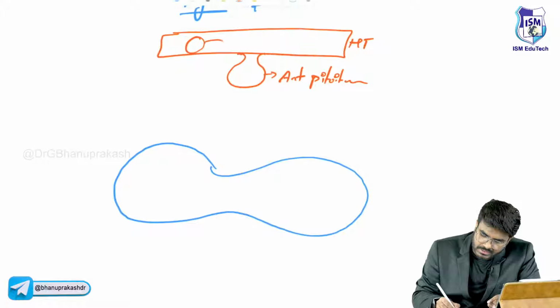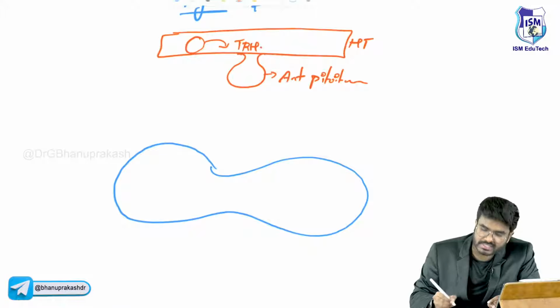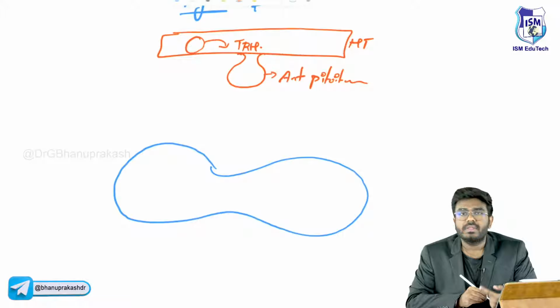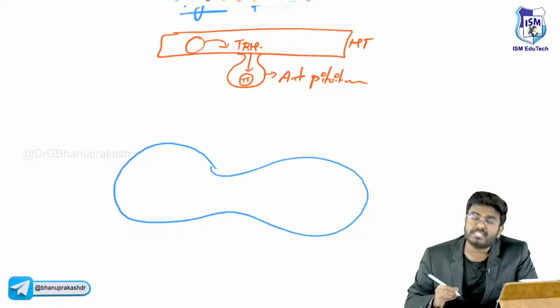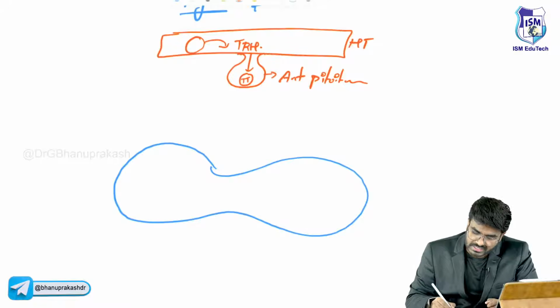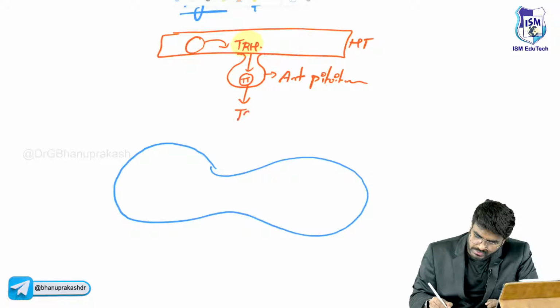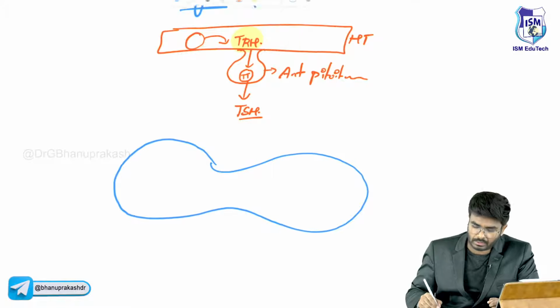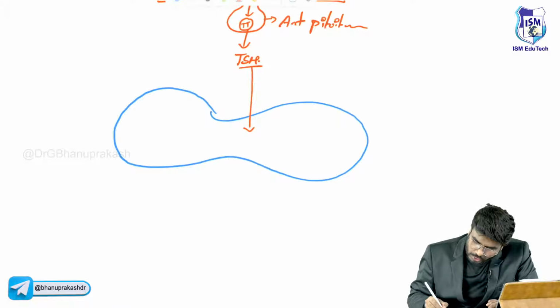From the hypothalamus, what is coming? Thyroid stimulating hormone, TSH, sorry, not TSH, TRH. Thyrotropin releasing hormone, TRH, is produced from the hypothalamus. This TRH comes and acts on the thyrotropes. When TRH acts on the thyrotropes, they produce TSH. Now this TSH comes and acts on the thyroid gland. Which cells does it act on?